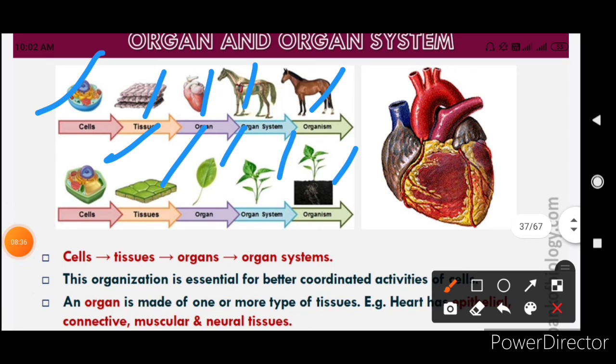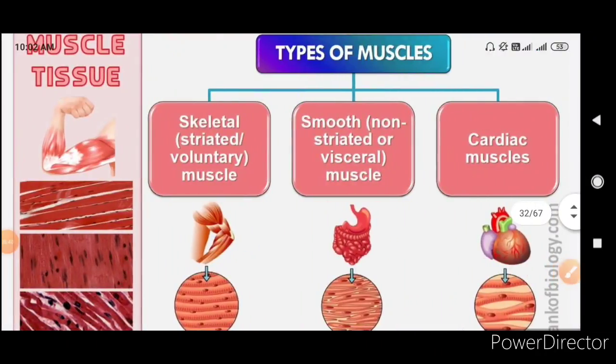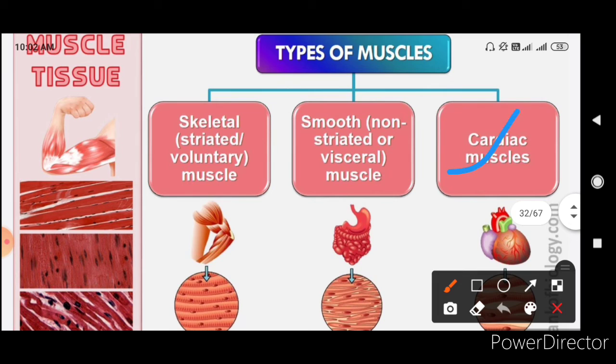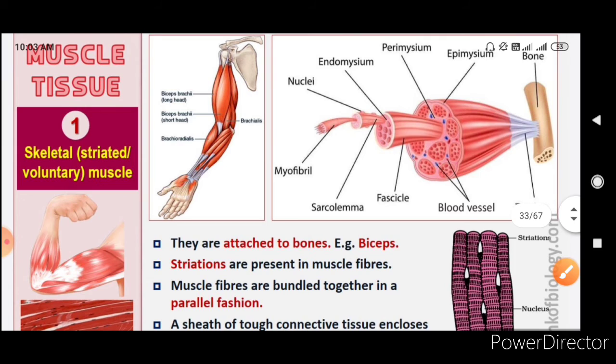Okay, so what we learned here, in muscle tissue we saw that three types of muscles are there: skeletal muscle, smooth muscle and cardiac muscle. Cardiac muscles are specifically found in the heart. Smooth muscles, which you call visceral muscles, are fusiform or spindle shaped, have no striations and are involuntary in function. And in skeletal muscle we saw that striations are there and they are the voluntary muscles. See here, they are attached to the bones. And a specific diagram is also here.